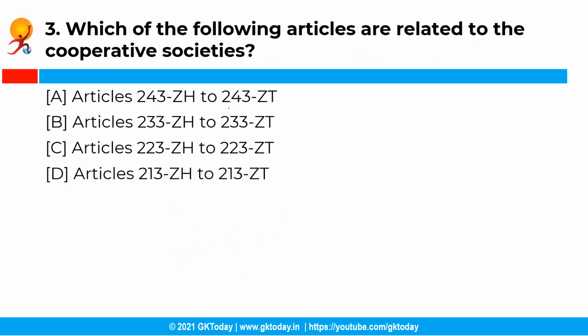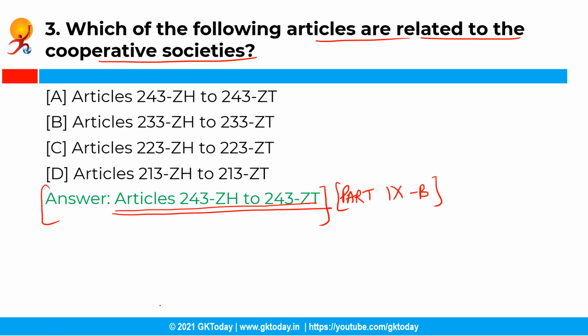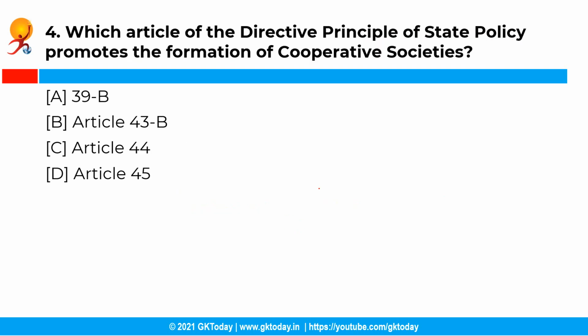Now the next question is, which of the following articles are related to the cooperative societies? So you have the following options and the correct answer is option A, that is Articles 243ZH to Article 243ZT. See, the 97th Constitutional Amendment Act of 2011 added a new part, that was Part 9B, in the Constitution of India, right? And it is entitled the Cooperative Societies. Further, it is enumerated in Articles 243ZH to Article 243ZT.